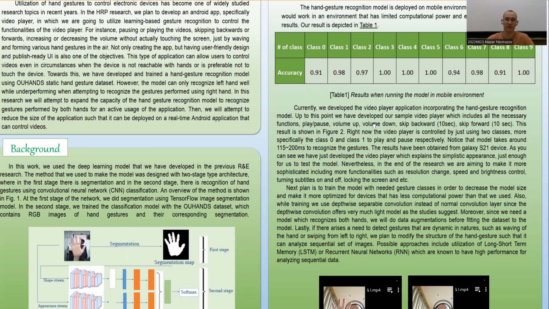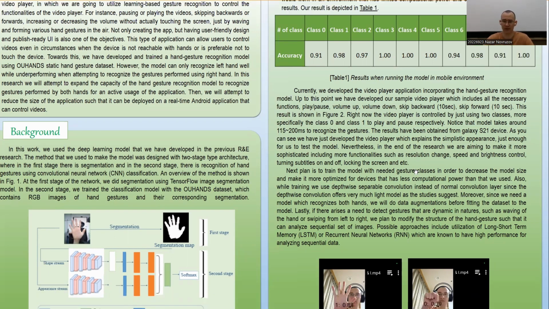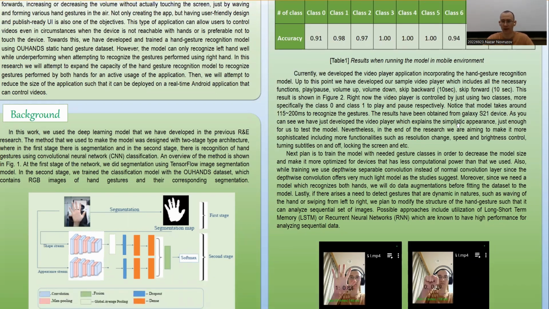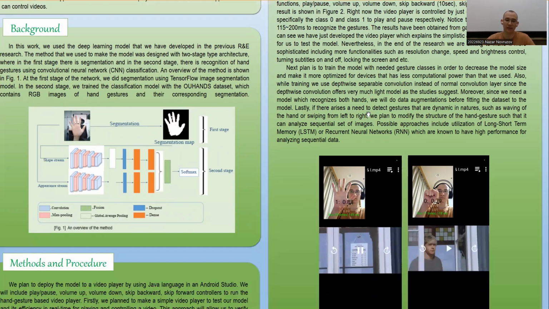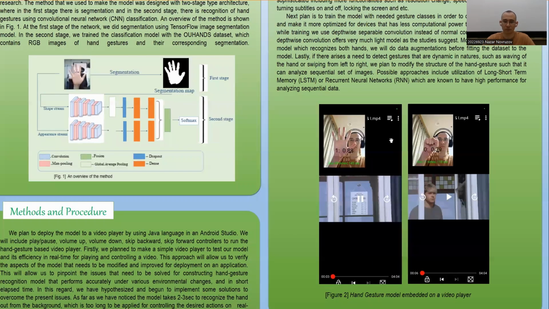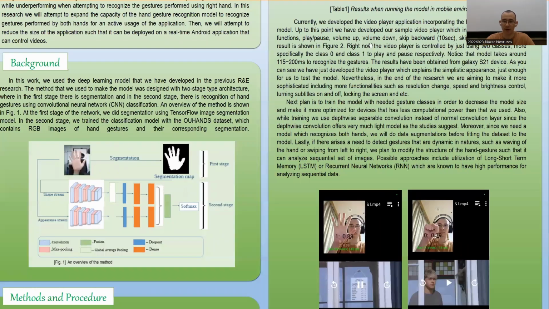Up to this point, we have developed a simple video player, which includes all the necessary functions: play, pause, volume up, volume down, skip forward, and skip backward, where skip forward and backward are both 10 seconds. You can see that in our figure 2. We'll comment on that later.